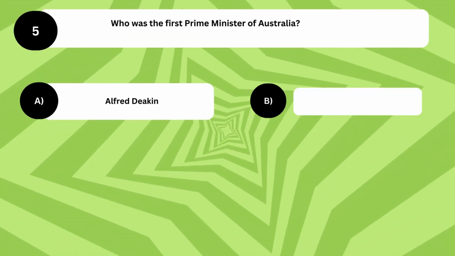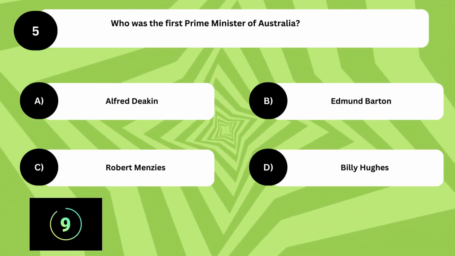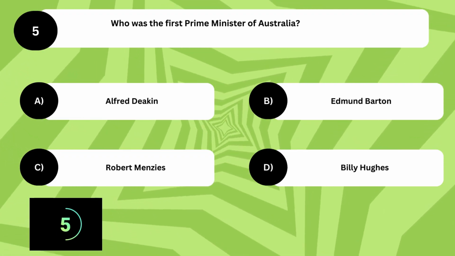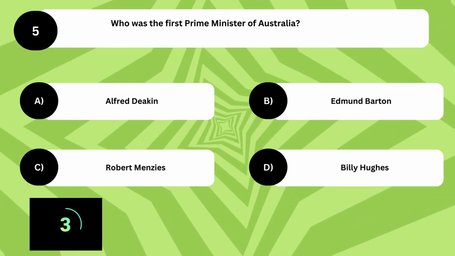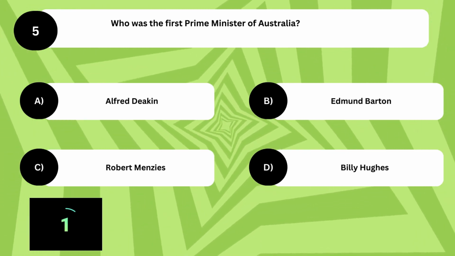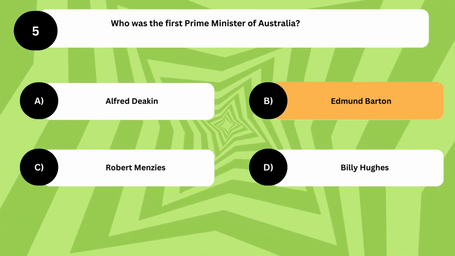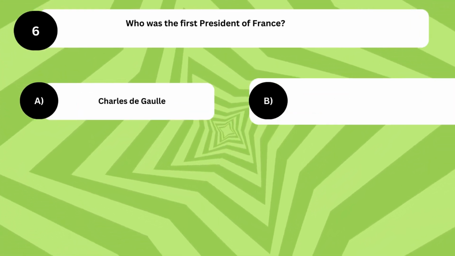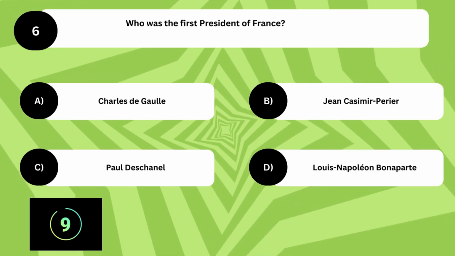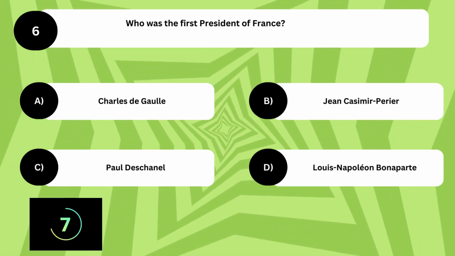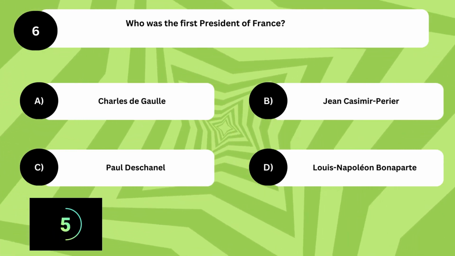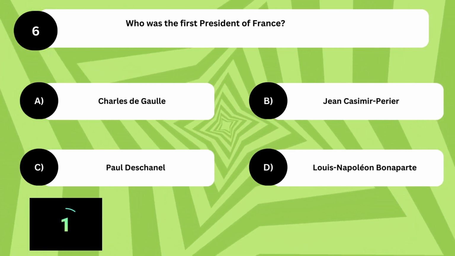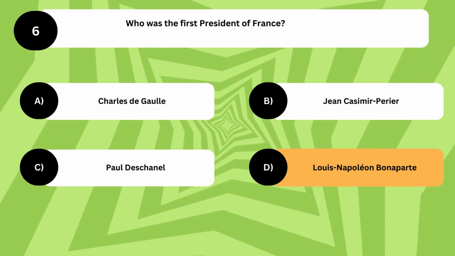Who was the first Prime Minister of Australia? The answer is B. Edmund Barton. Who was the first President of France? The answer is D. Louis Napoleon Bonaparte.